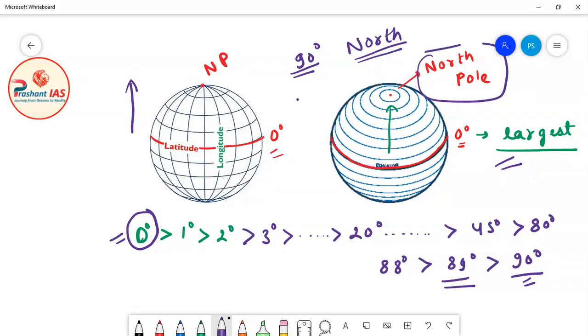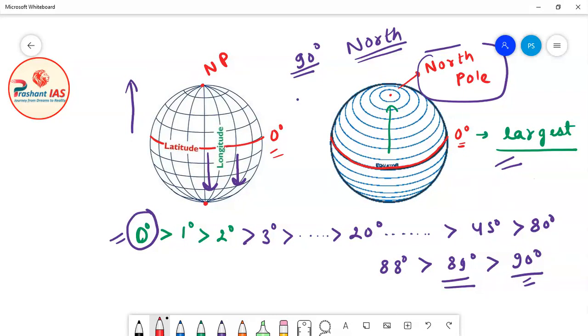Now the same is true for the southern hemisphere also. When you move from the equator to the South Pole, the size of latitudes will again decrease. The size of 1 degree south is less than the equator.